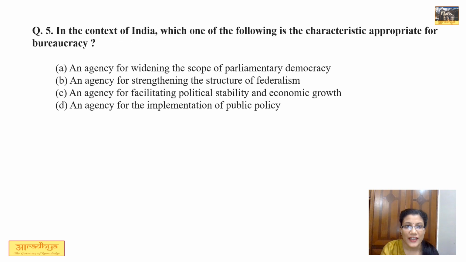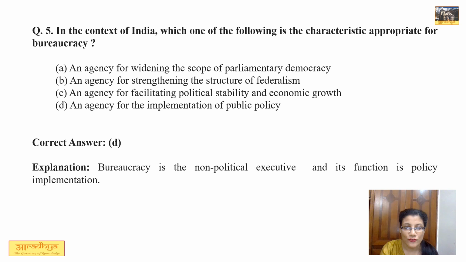Question number 5. In context of India, which of the following is the characteristic appropriate for bureaucracy? Out of 4 options, option D is correct. That is, bureaucracy is a non-political executive and therefore an agency for implementation of public policy.